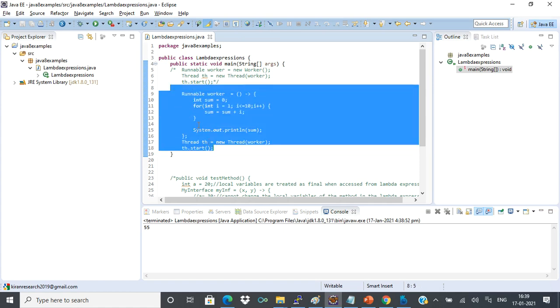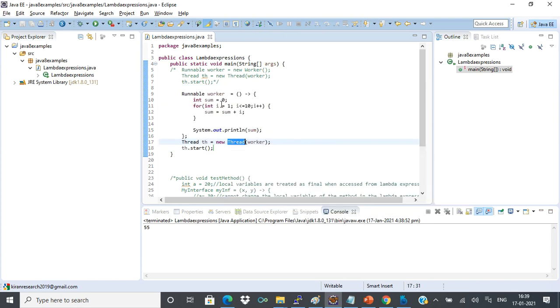So I think I'll end this video. From the next videos in the Java 8 series, we'll focus on the functional interfaces. Lambda expressions, I hope you are now familiar. If you know this concept of lambda expressions, you can write any lambda expression. Now we will see different variations of the functional interfaces, and how these can be linked to lambda expressions, in the next video. Okay. Thank you.